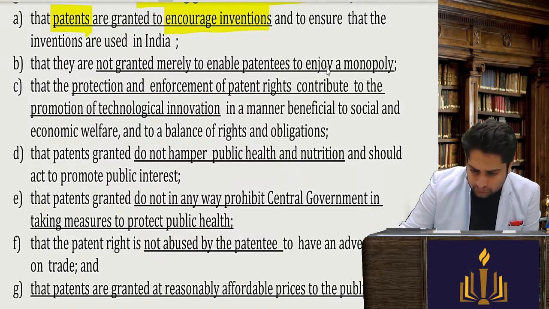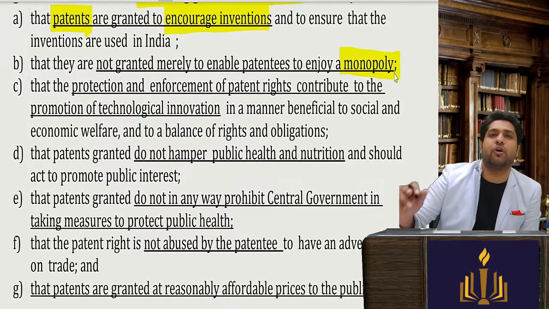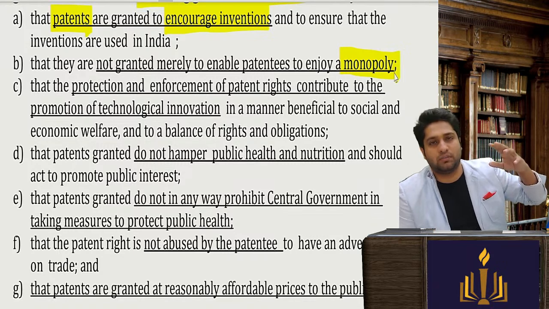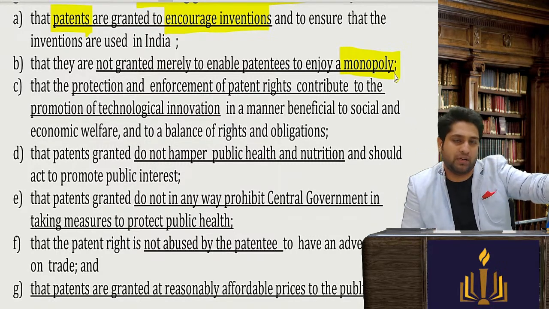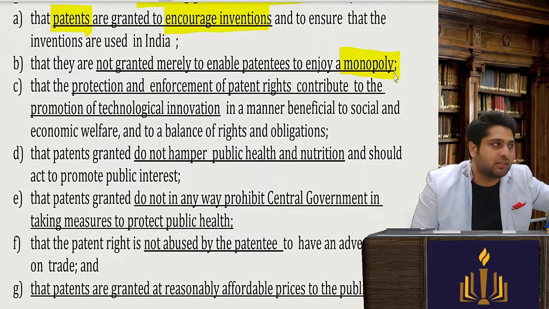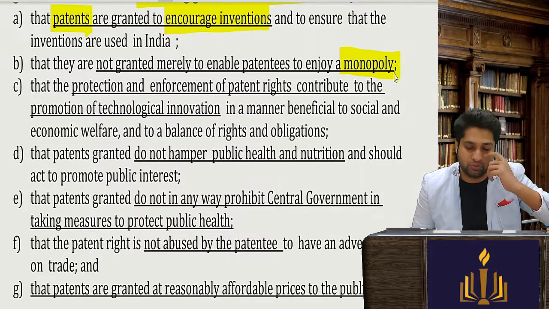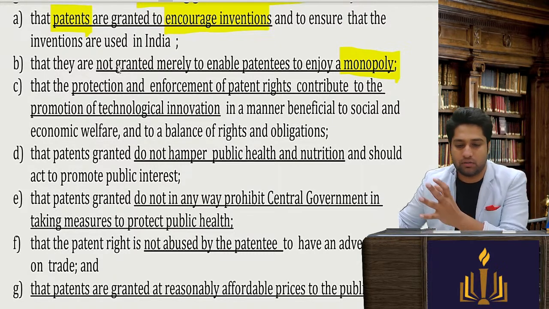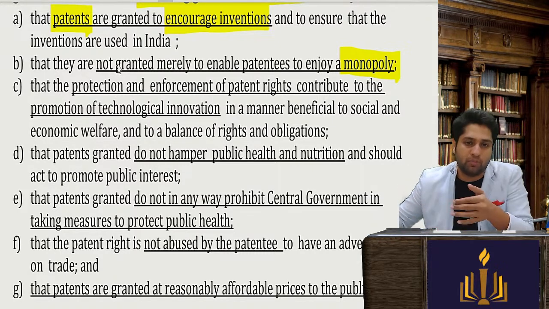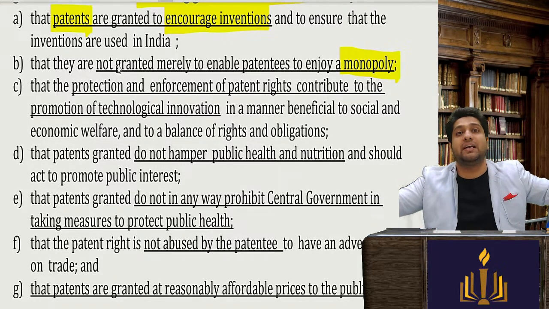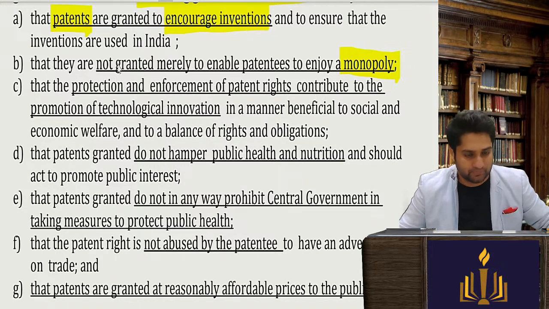Second, we give them a grant for monopoly, but it's not only to grant them monopoly. Also there are purposes that after 20 years it will fall into public domain and people can use it and move ahead. Okay, it is not granted merely from the patentee's point of view. The government also looks forward that the economy will grow, public interest will be satisfied, etc.